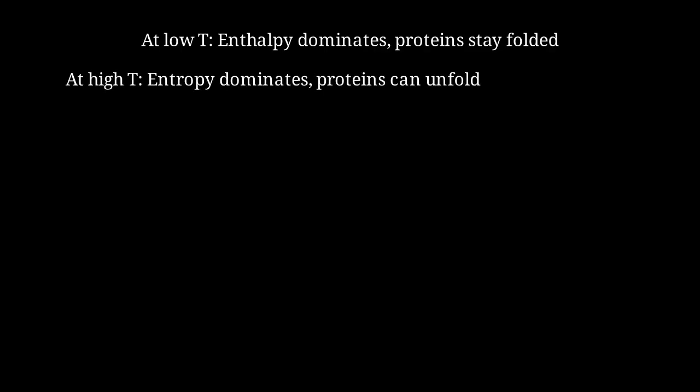We can model this using free energy. The system wants to minimize its Gibbs free energy, denoted G. Gibbs free energy equals enthalpy minus temperature times entropy: G = H - TS. H is enthalpy, T is temperature in Kelvin, and S is entropy. At low temperatures, the enthalpy term dominates. Proteins maintain their folded structure because it has lower enthalpy. At high temperatures, the entropy term becomes more important. Unfolded proteins have higher entropy, so the system favors denaturation.